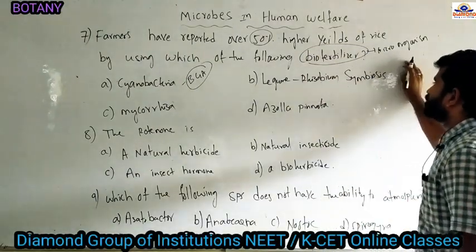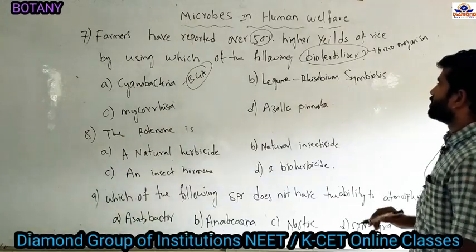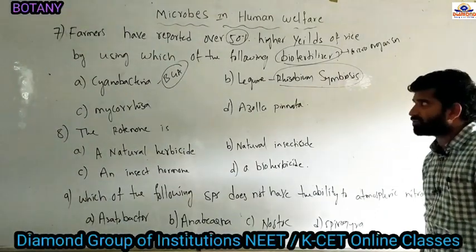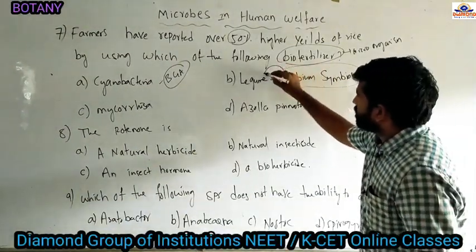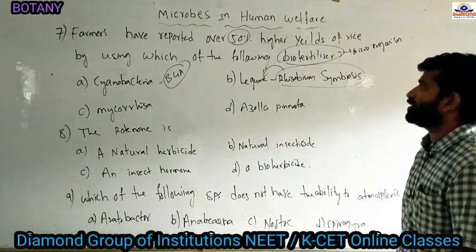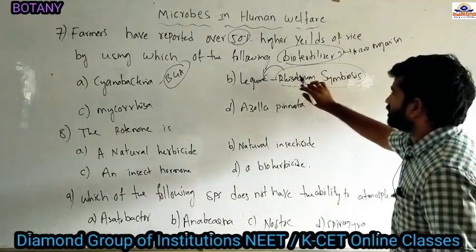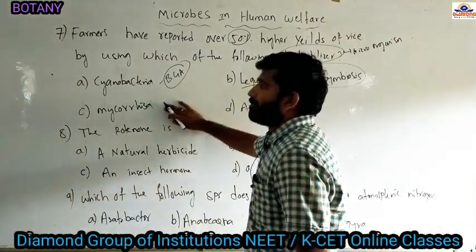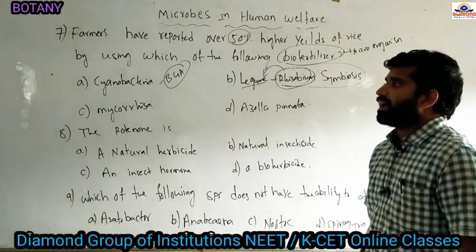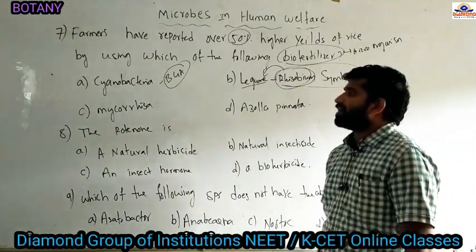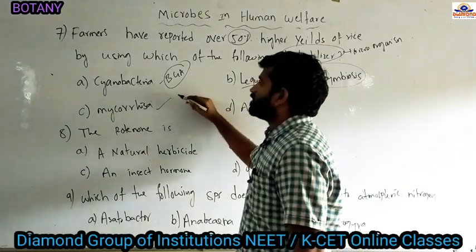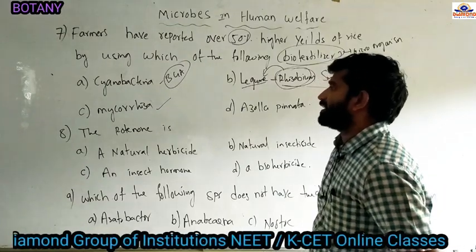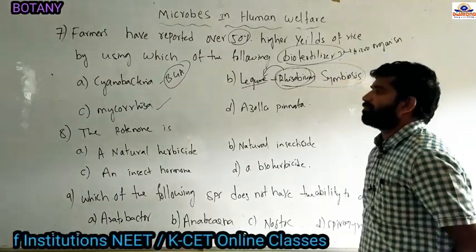And legume-rhizobium symbiosis. Rhizobium bacteria also fix atmospheric nitrogen, and these bacteria show a symbiotic association with leguminous plants. We see rhizobium bacteria in the leguminous plants. And mycorrhiza. Mycorrhizas are specialized roots, the higher plant roots associated with fungi. Mycorrhizal roots can also increase the fertility of soil, and they are also included under biofertilizers.